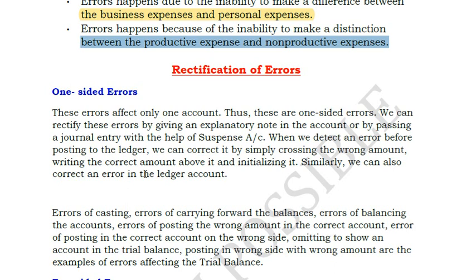So these kinds of errors, one-sided errors, are generally sorted out with the help of an account called suspense account. Generally when they total the trial balance, they will find out that the debit and credit is not matching. That means 1000 rupees in debit or 1000 rupees in credit is not matching. So in order to sort that out, they will take help of an account called suspense account and post it and match it. So now I will tell you a few examples of one-sided errors and how we take the help of a suspense account in those cases.